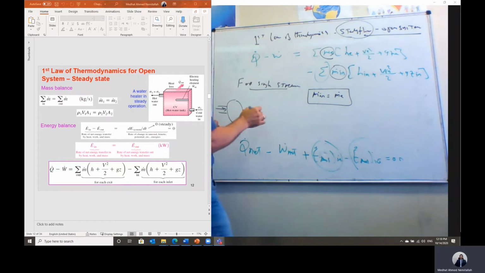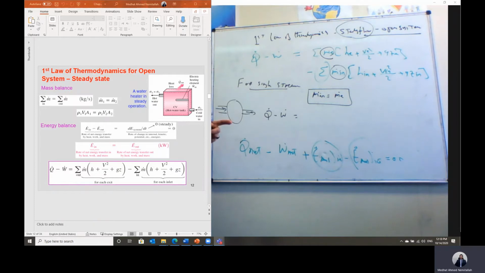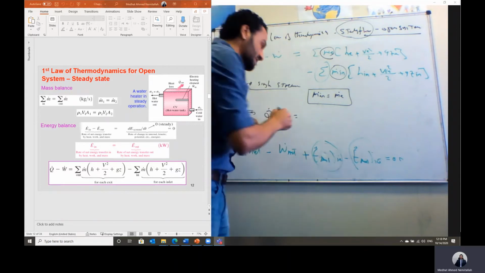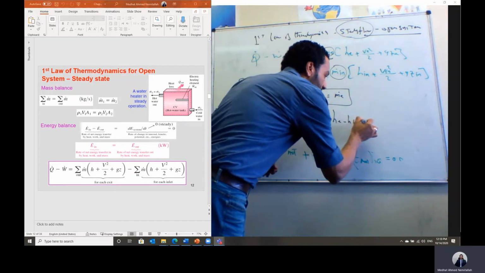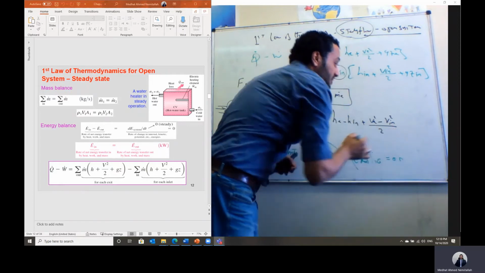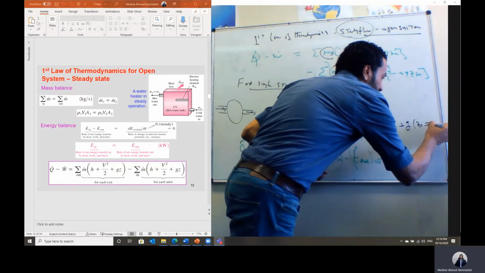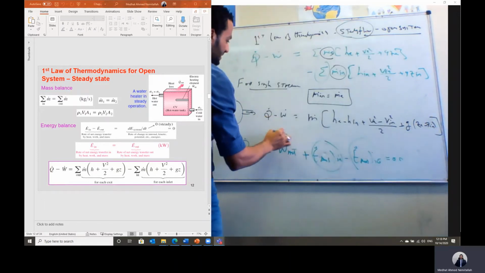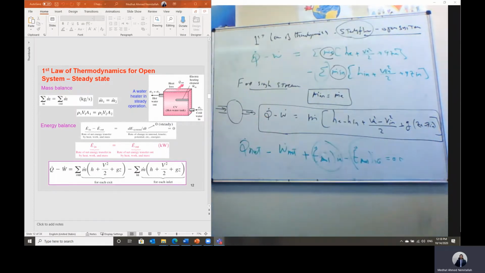So we can take it as common, and based on this we can generate the generalized form of the first law of thermodynamics. In case we have a steady flow open system, Q dot minus W dot for a single stream, we can take mass flow rate as common, and it will be the difference h exit minus h inlet, plus V exit squared minus V inlet squared divided by 2, plus the gravitational acceleration multiplied by Z exit minus Z inlet. And this is the form of the first law of thermodynamics for a steady flow open system of a single stream.